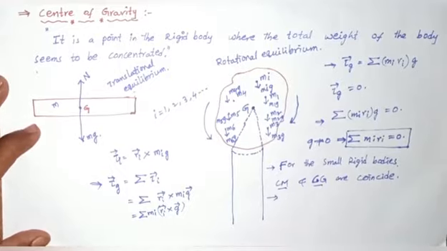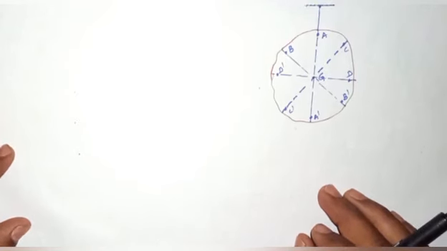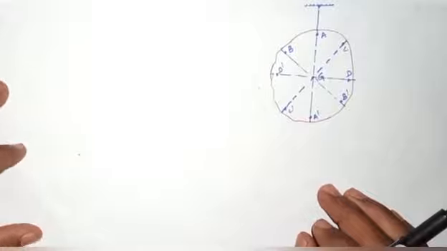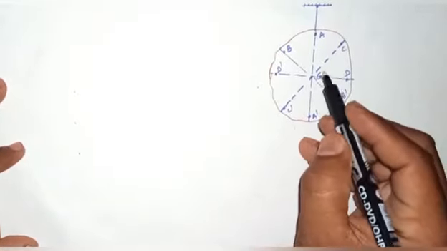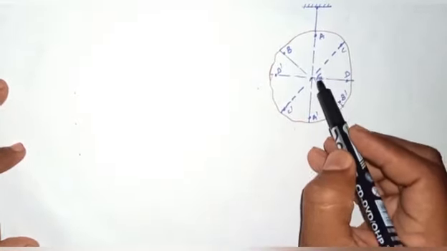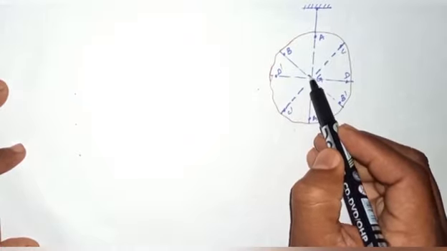Listen, there is another method to find the center of gravity of a cardboard.